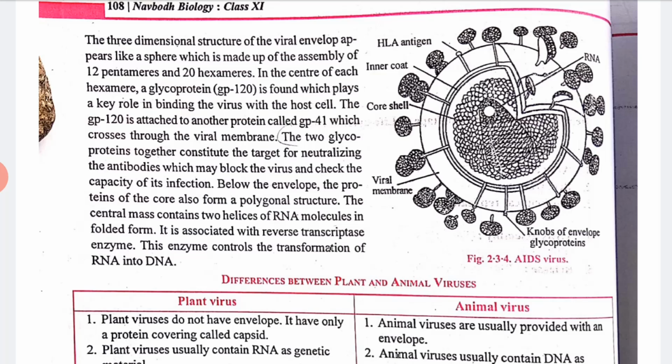GP120 is attached to another protein called GP41, which crosses the viral membrane. Clear? So this is basically what the structure looks like. It is also associated with the reverse transcriptase enzyme. This enzyme controls the transformation of RNA into DNA. So this is the AIDS or HIV virus.